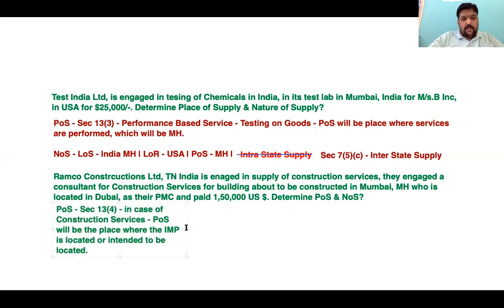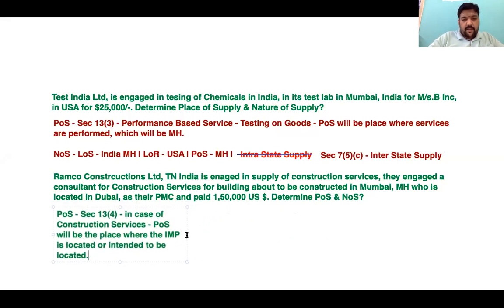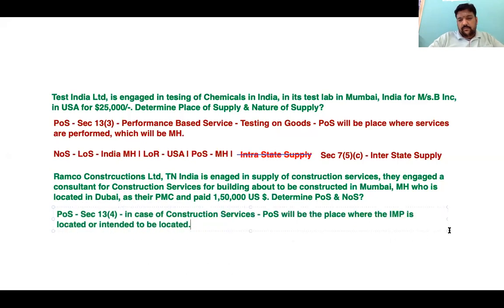Where the immovable property is located or intended to be located. Okay. Hence, place of supply will be Maharashtra, India.